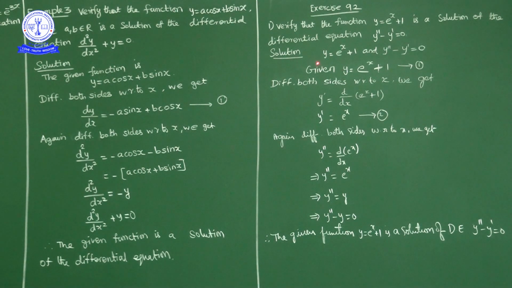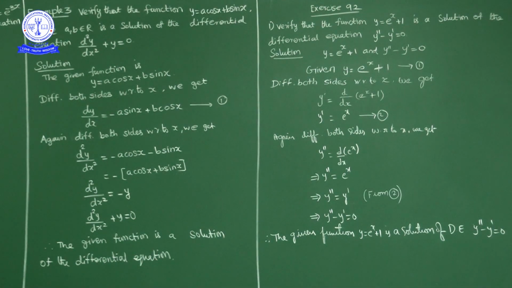So what is the given function here? y is equal to e power x plus 1. Now differentiate with respect to x on both sides. So what will we get? y dash is equal to d by dx of e power x plus 1. Derivative of e power x is e power x, constant derivative 0. So y dash is equal to e power x. Now differentiate with respect to x on both sides again. So what do we get? y dash derivative y double dash is equal to d by dx of e power x. Derivative of e power x is e power x only. So y double dash is equal to e power x.